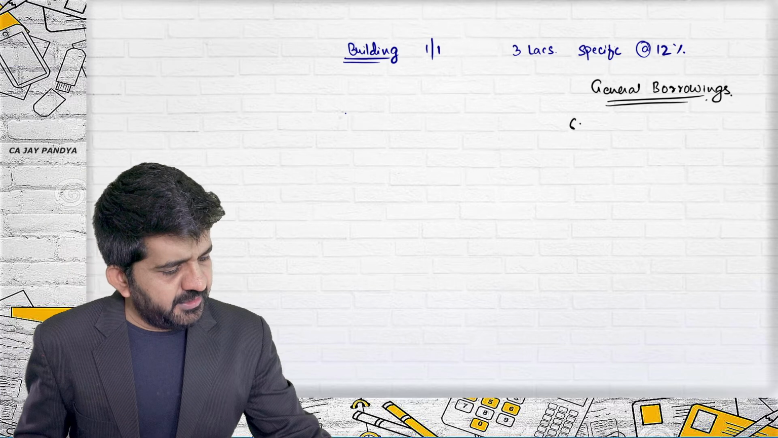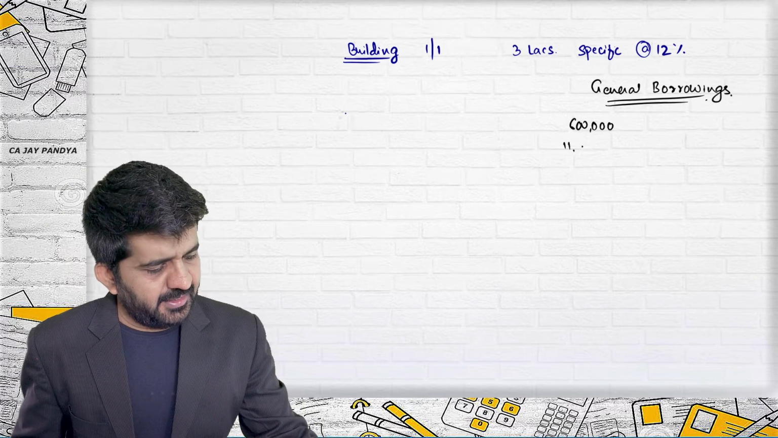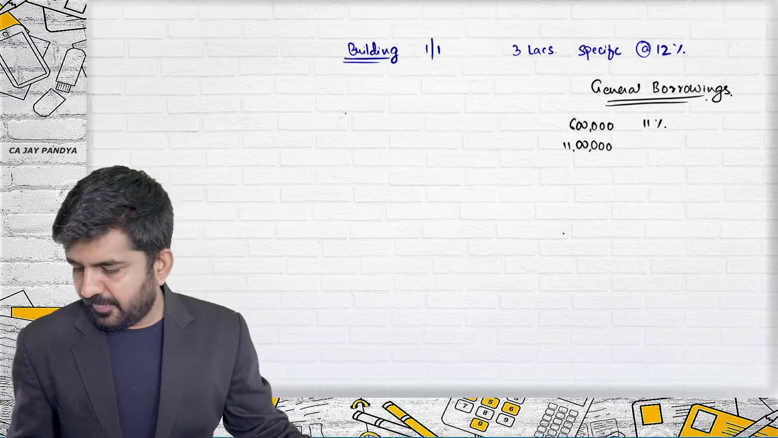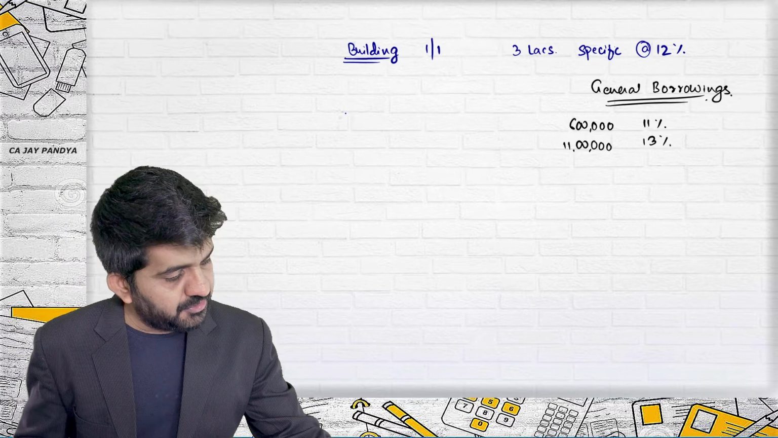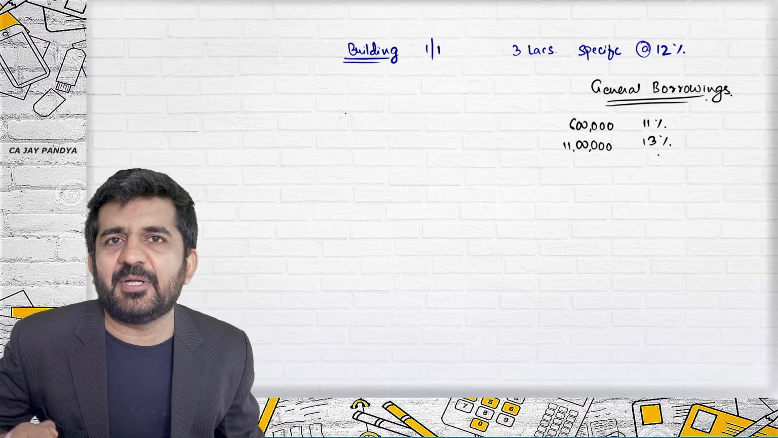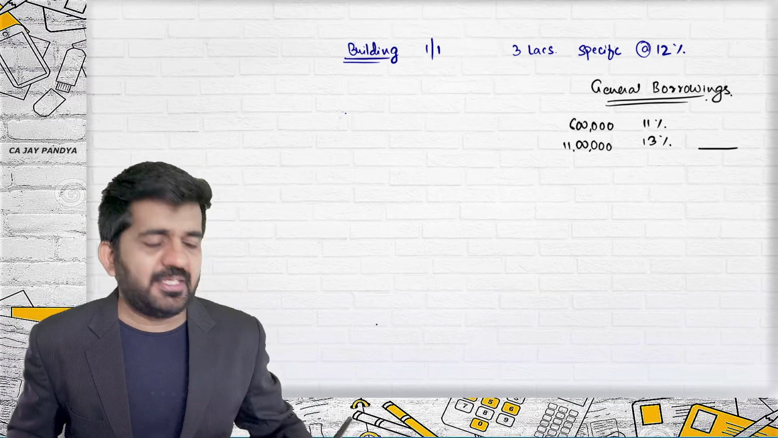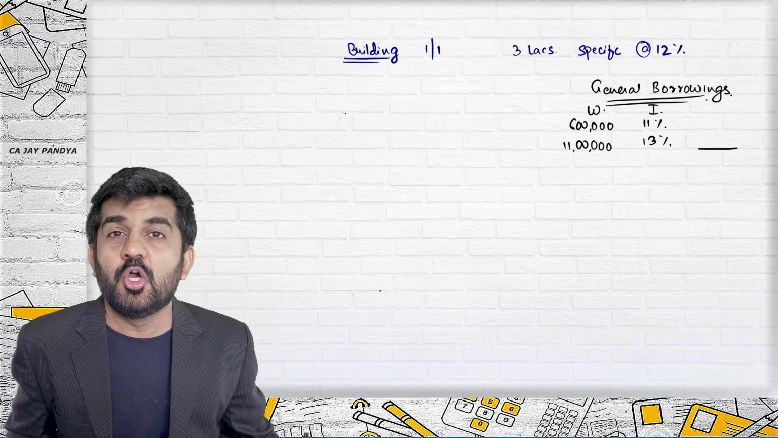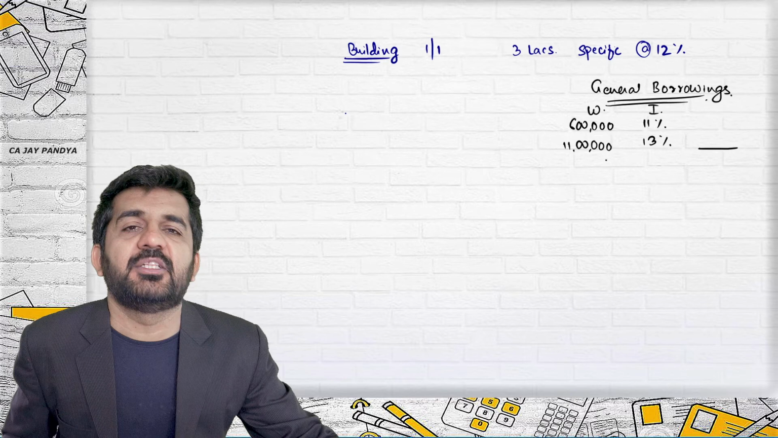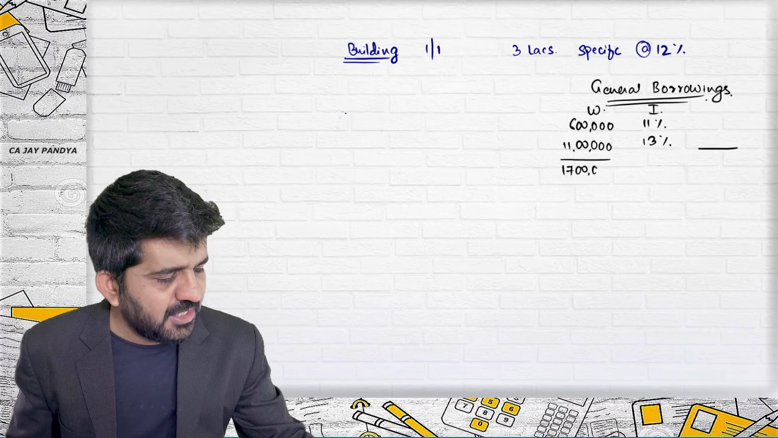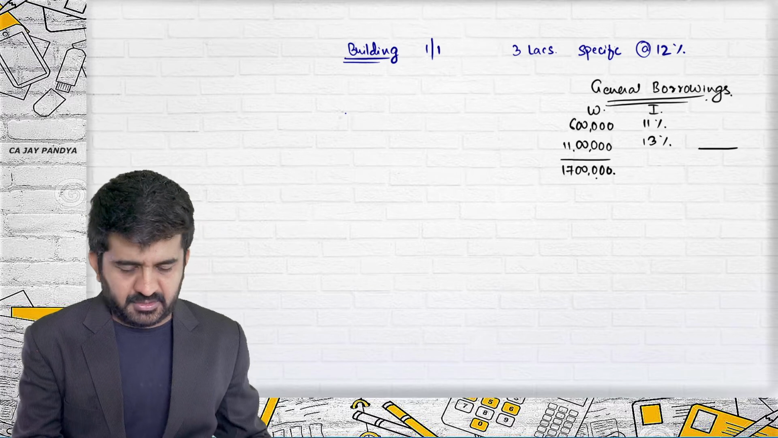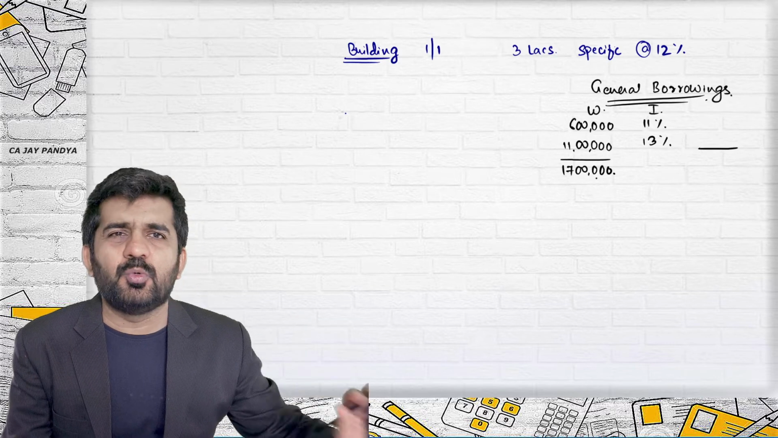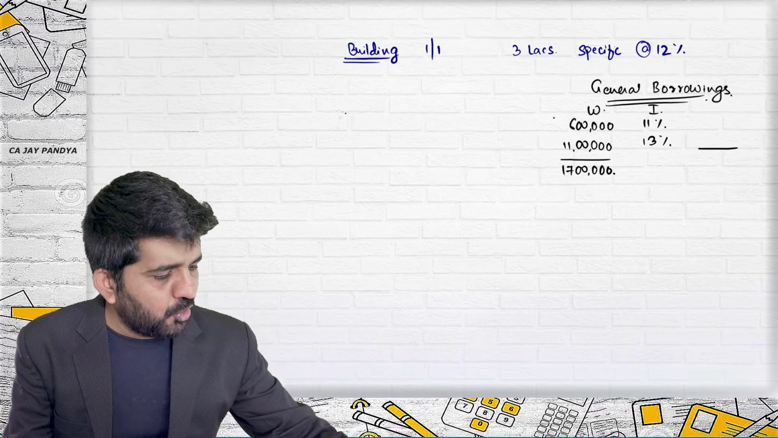What are general borrowings? 6 lakhs and 11 lakhs. 6 lakhs is at 11% per annum and 11 lakhs is at 13% per annum. We need to find out capitalization rate. What is capitalization rate? I will term this as I, this as W, sigma IW divided by sigma W. Or what is the average cost of borrowing these funds? How much are the funds? 17 lakhs. What is the average cost of borrowing? We will be doing this, as I told you, in the chapter of cost of capital when we do finance. But right now, you can just take it for granted that it is the average cost for these particular borrowings.